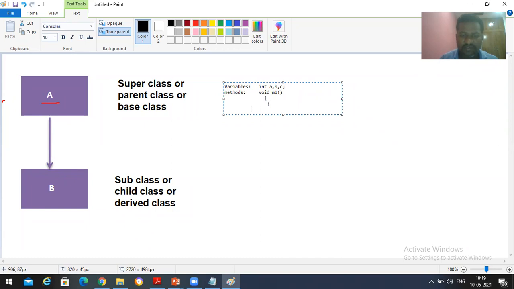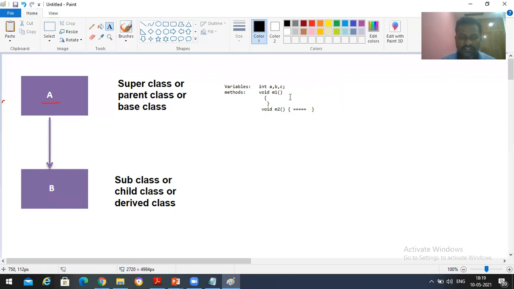Then one more method, void m2 method, and inside it we write some logic. In class A we have three variables and two methods. Let us assume we don't have a main method in class A.